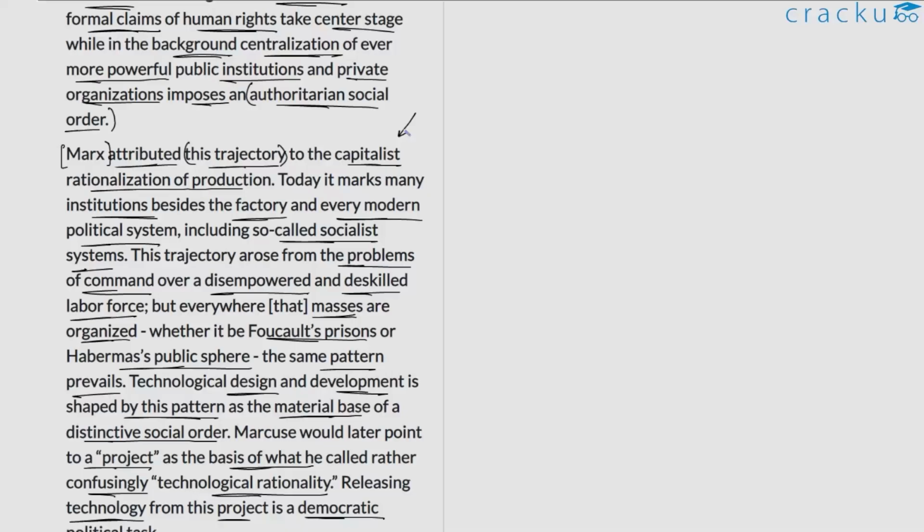And via this particular process, there are certain outcomes, there are certain implications of this capitalist rationalization of production. So although this is again not made very explicit in the passage, I'll just touch upon it. The primary goal of production is to generate profit, and what capitalists seek to do is to maximize this profit via introducing some kind of technological innovation in order to improve the production process and to improve the efficiency. So oftentimes what happens as a consequence of this is de-skilling and disempowerment of laborers.